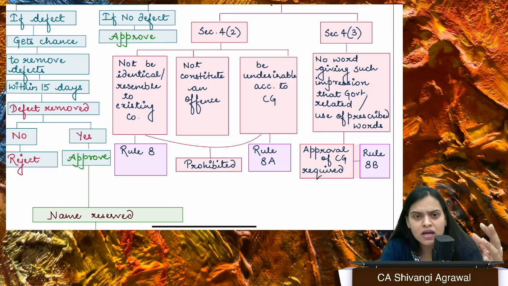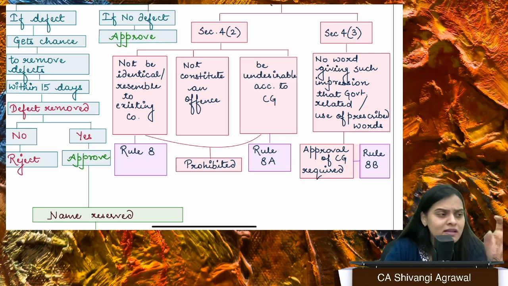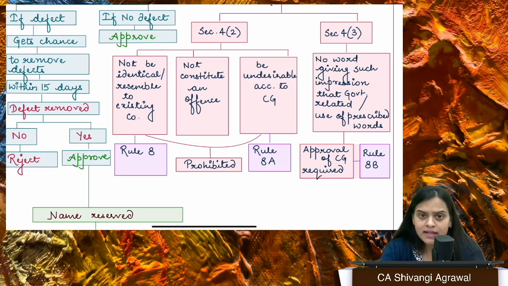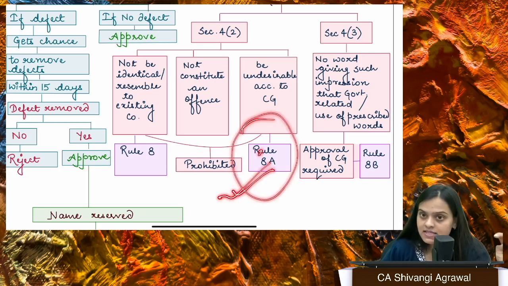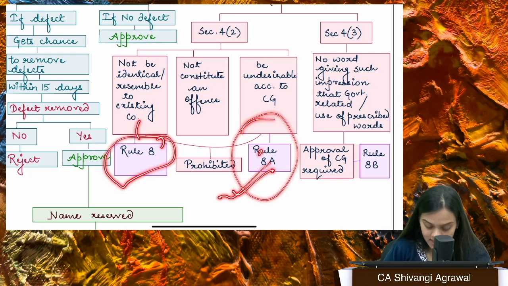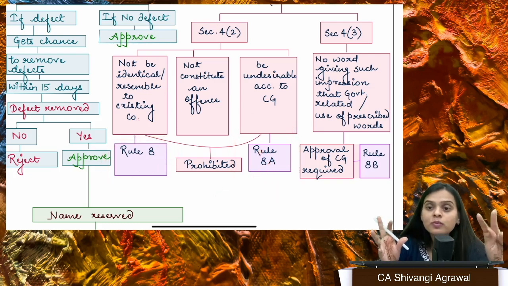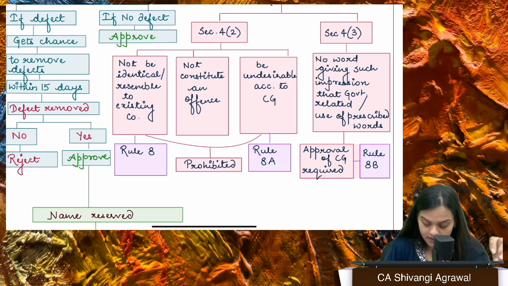I am abusing someone in my name or demeaning some community. No, that cannot happen, right? Third, it should not be undesirable according to the central government. As I told you, there is rule 8A, which actually gives us a list of this. We have rule 8, which tells us what is not going to be considered as resemblance and all that, right? You don't have to read all the rules in a lot of detail, fine.